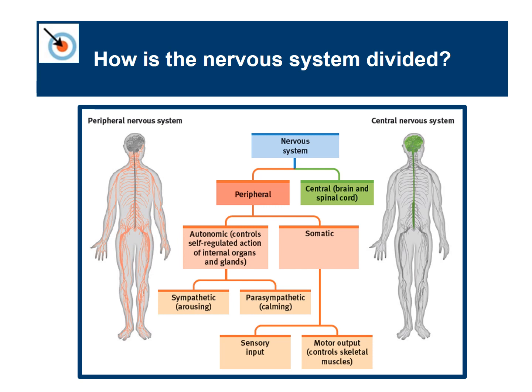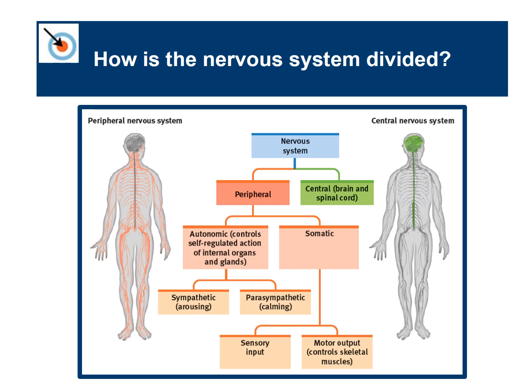The peripheral has multiple breakdowns, though. So peripheral, autonomic, and somatic. Autonomic controls self-regulated action of internal organs and glands. Those are things that happen automatically. Remember, I've said before that in AP psychology, lots of the new terms and definitions kind of explain themselves. Autonomic is very similar to automatic, so that's how you can remember that. Somatic means body. You'll be learning about this in biology, but somatic cells mean body cells.